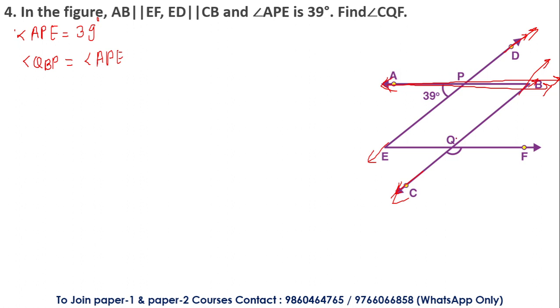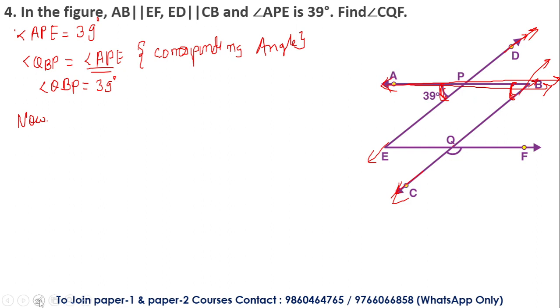QBP, look here, QBP, it means this angle is going to be corresponding with this angle, that is angle APE, right? So angle APE is corresponding with the angle QBP, and both the angles are called corresponding angles. So based on this concept, we are going to solve these questions. So if angle APE is equal to 39 degrees, angle QBP will also be equal to 39 degrees.